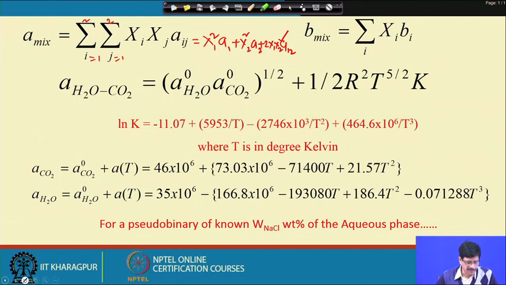This could possibly have been worked out very easily by taking the product of the A0 intercept values of the aqueous component and the carbonic component and taking a square root, which would have given the cross term for the first non-ideal parameter, A.